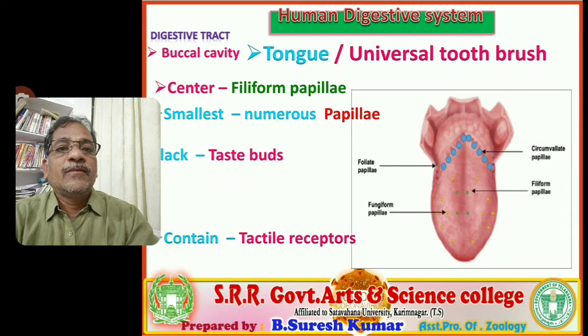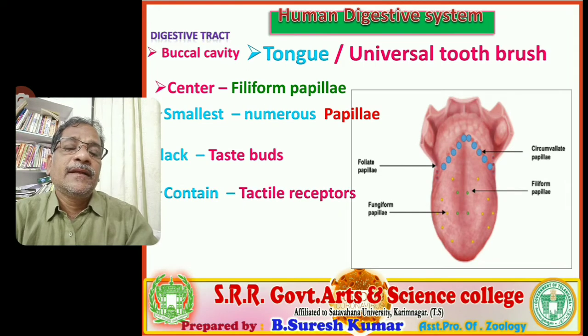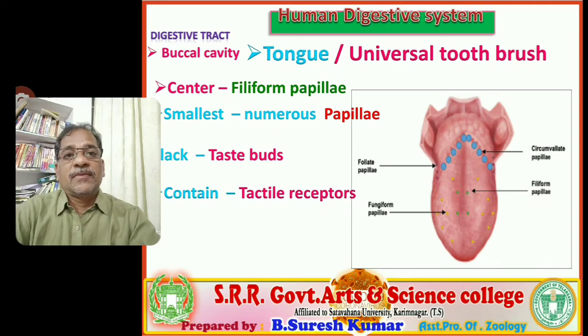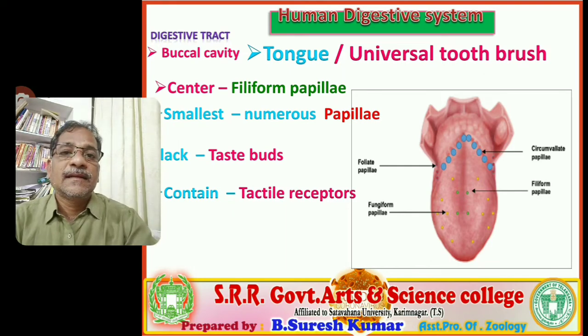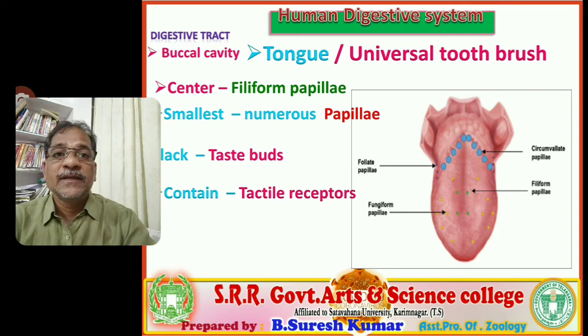One more significant point about filiform papillae: they lack taste buds but contain tactile receptors. Tactile receptors for what purpose? They perceive the sense of touch. Our tongue is capable of perceiving touch, heat, cool and other sensations also. So filiform papillae contain tactile receptors and are capable of perceiving the sense of touch.